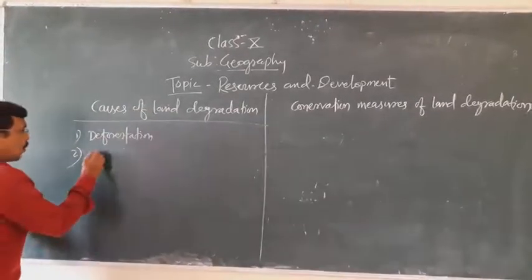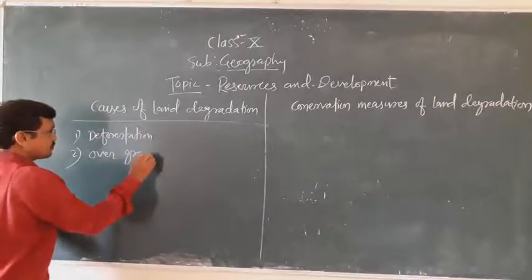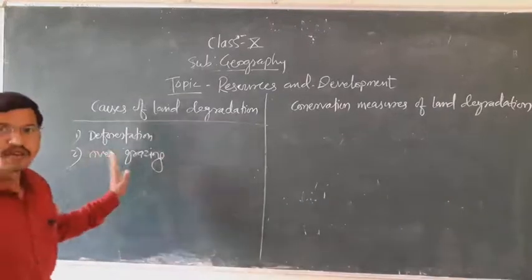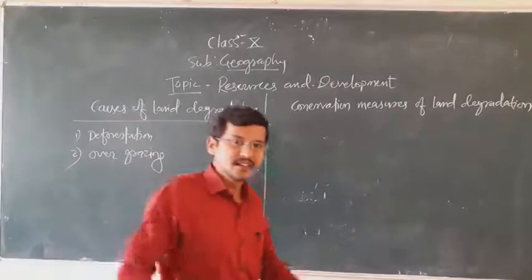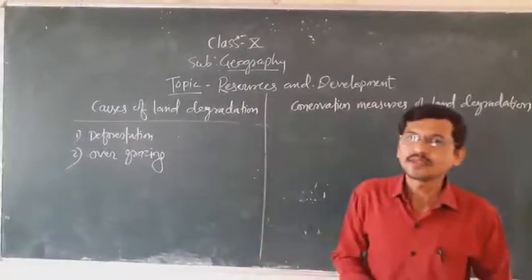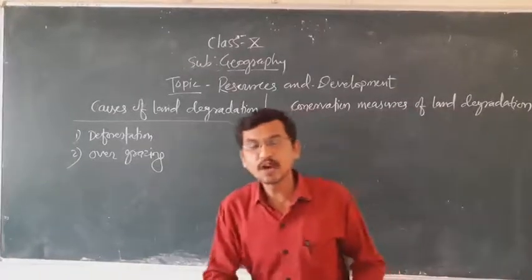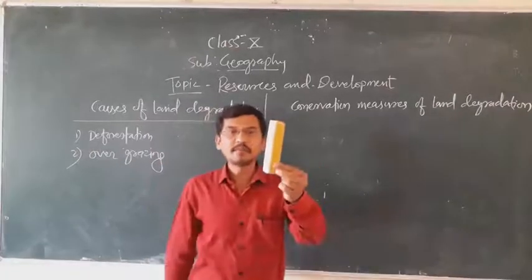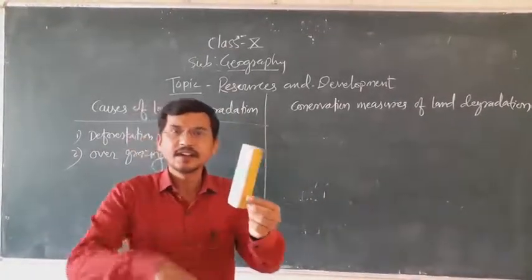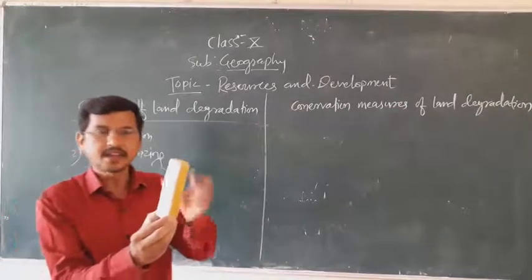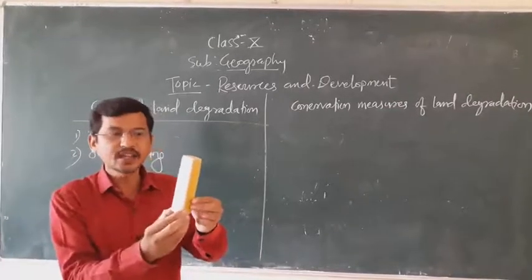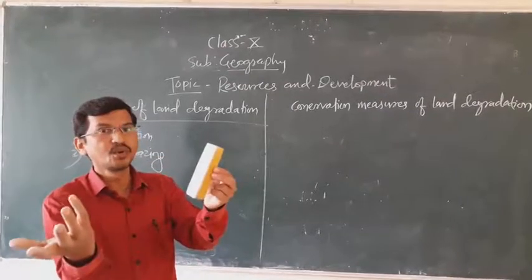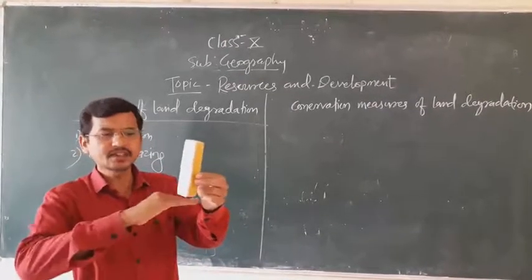Second, overgrazing. Overgrazing is also one of the main reasons. A lot of cattle in India graze every day. And how do they graze? They graze up to the root of the plant. For example, listen, this is the root of the plant. If we take the cattle to graze these plants, they do not graze only half of the plant. They don't know. Correct? That is why they graze the complete plant.